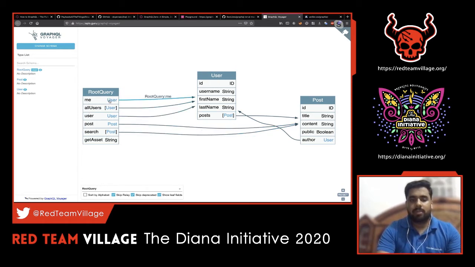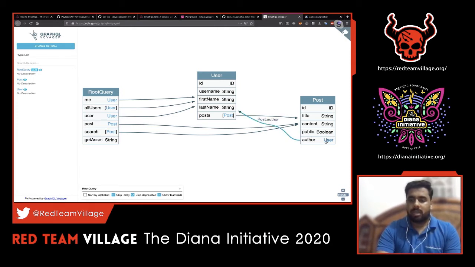This particular API has a user record, which requires these fields: ID, username, first name, last name, and post. Likewise, this post in turn again requires these parameters: ID, title, content. Then there's some value called public, a boolean, and author.